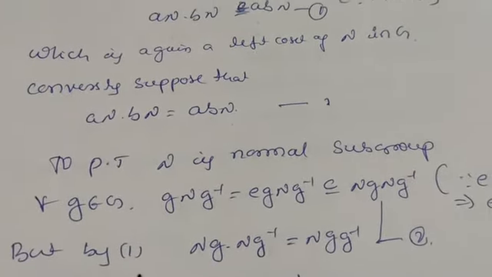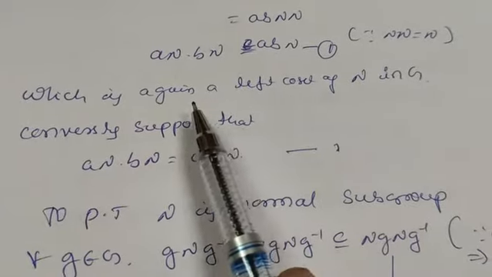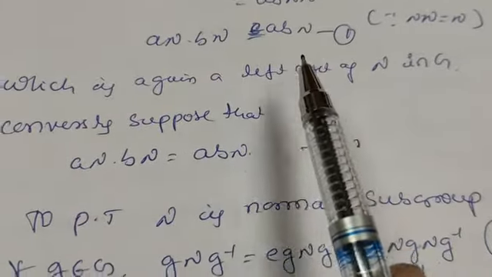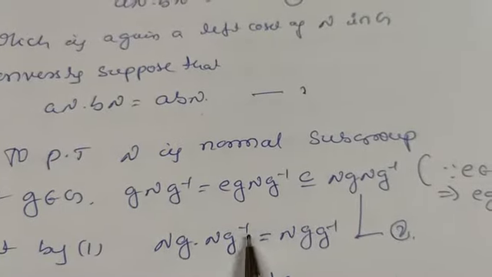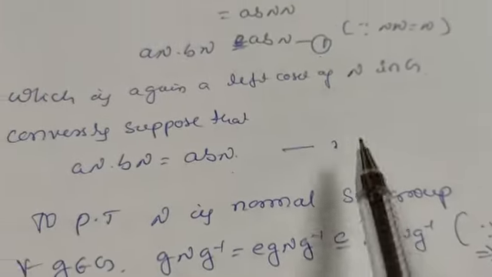But from equation number 1, we have aN into bN is equal to abN. Consider the same thing here. Ng into Ng inverse is equal to N into g g inverse according to this.